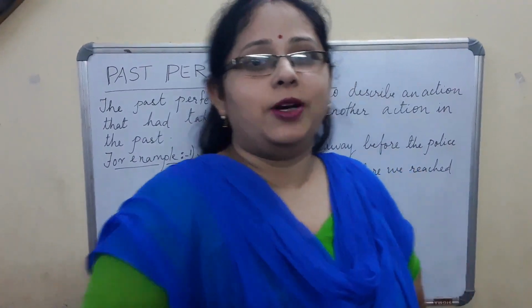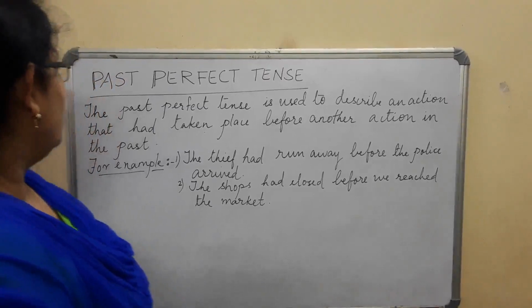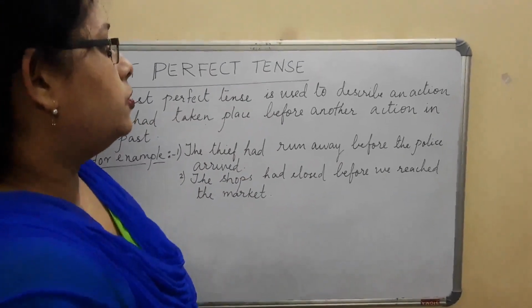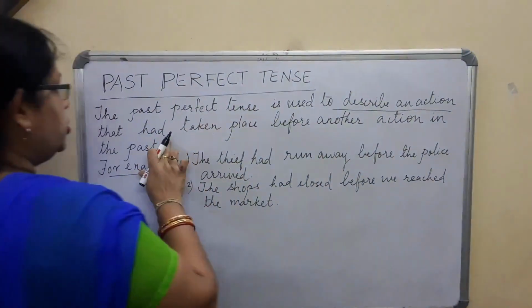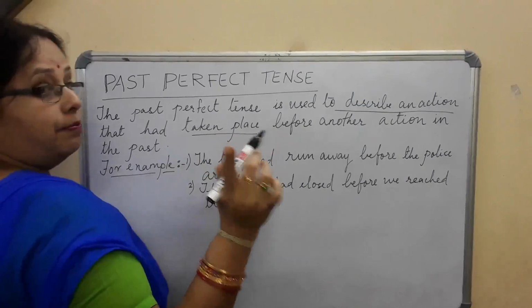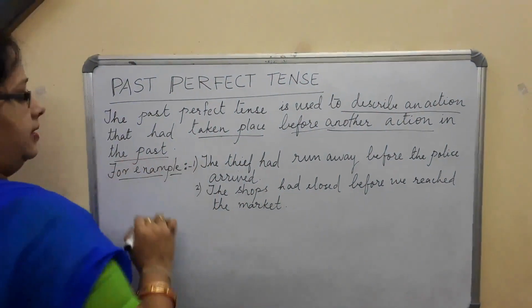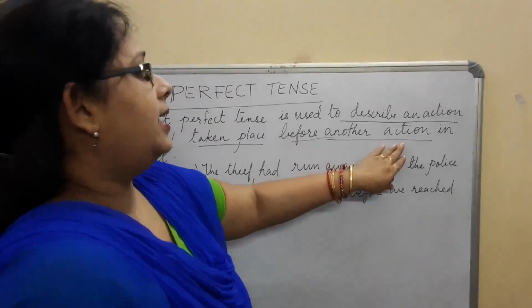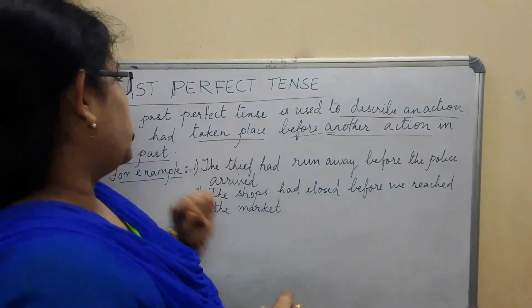Students, today we will study about simple past perfect tense. So what is past perfect tense? The past perfect tense is used to describe an action that had taken place before another action in the past. That means one action takes place before another action that has already happened in the past, and after that, another action happens.